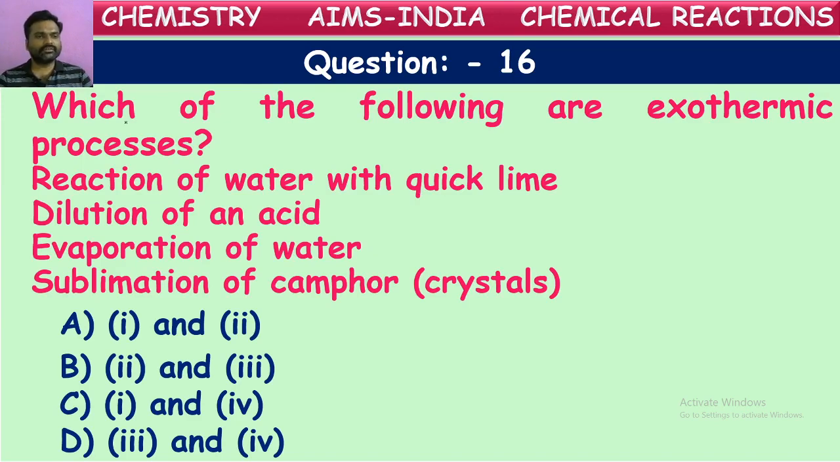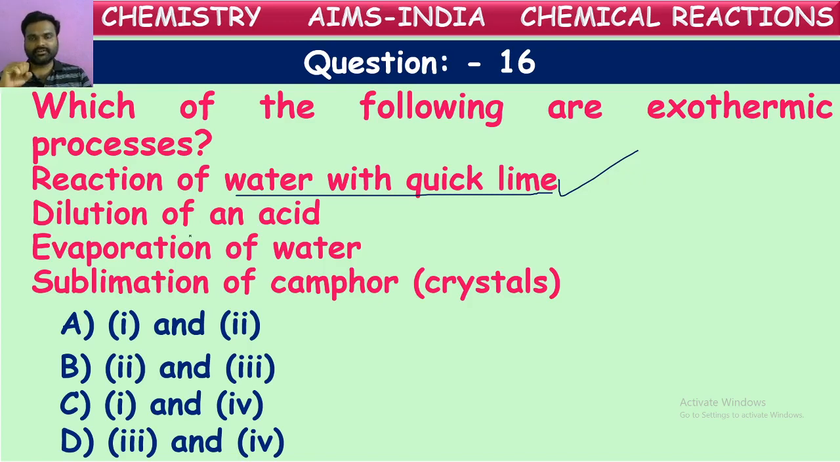If you see the first one, reaction of water with quicklime. Quicklime means calcium oxide, whitewash powder actually. So when you add water to this quicklime or calcium oxide, if you touch the container after adding water, that becomes hot. This is because the addition of water to quicklime emits a certain amount of energy. So we can say this is exothermic. Addition of water to quicklime is an exothermic reaction.